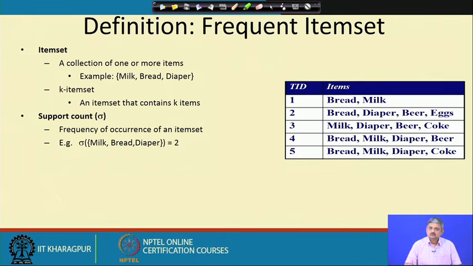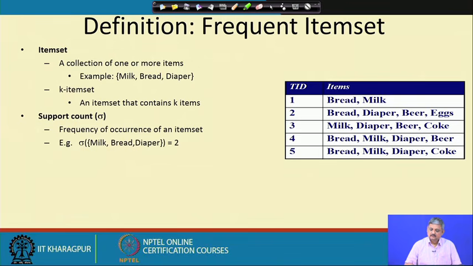Now, for each of these item sets I measure its popularity, its frequency, how commonly it is purchased. That count, how many times it is purchased, is called the support count of that item set, denoted by sigma of the item set.